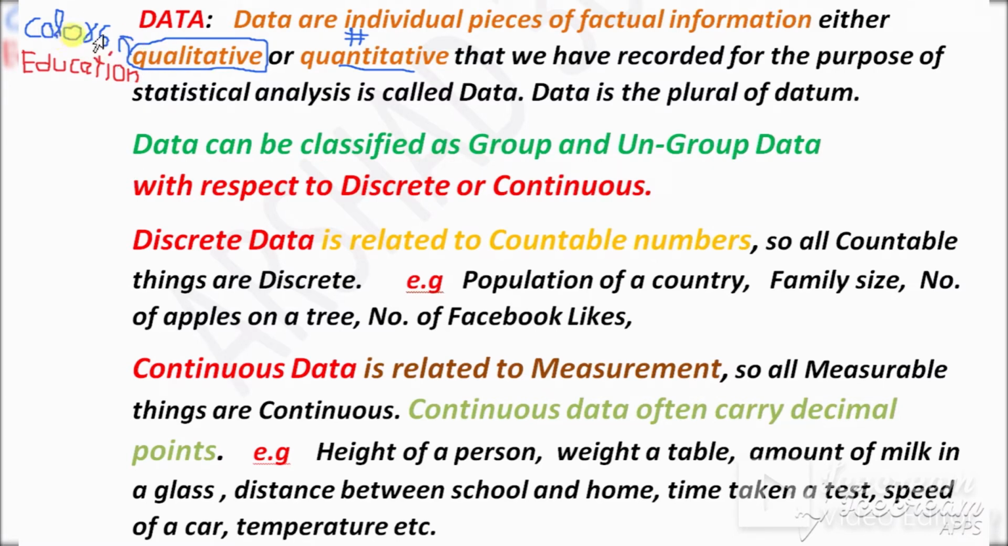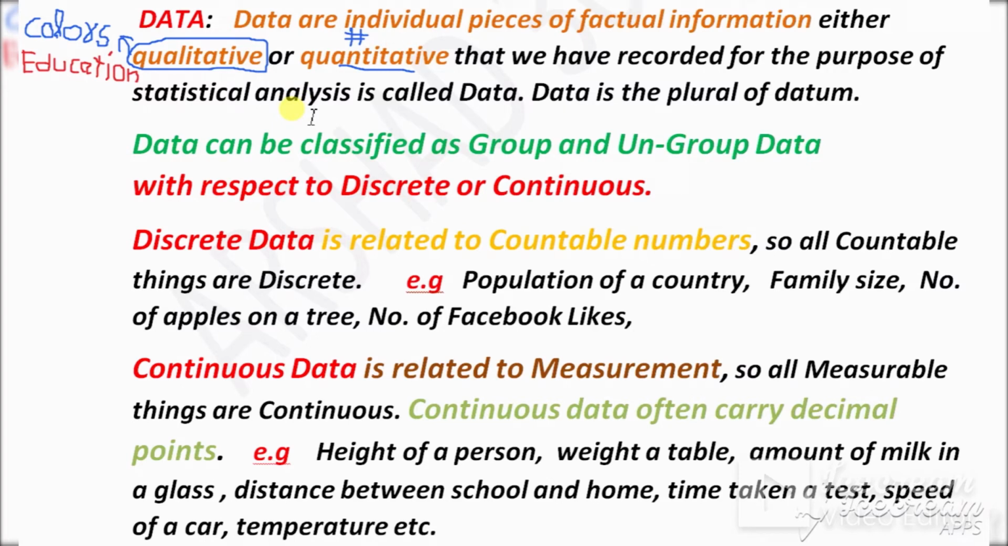So colors may be red, white, blue, purple. These are qualitative. Education may be matric or intermediate or bachelor degree, MA, MSc, BSc. Or we can say sex, male, female, or marital status, divorced, single, married. All of this is qualitative, and quantitative is related to numbers, or quantity.